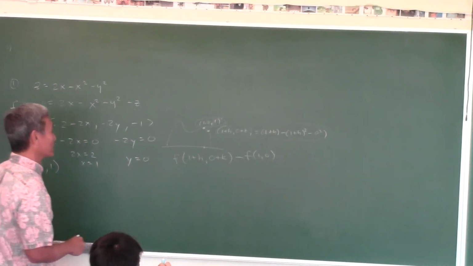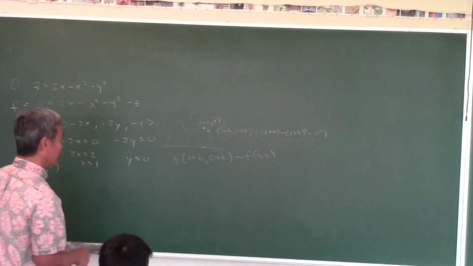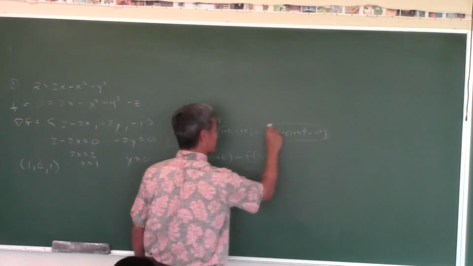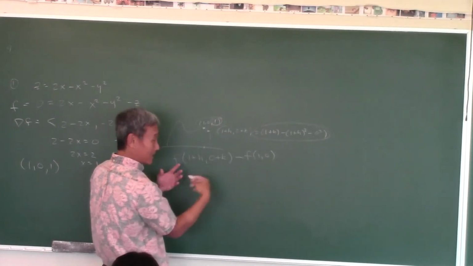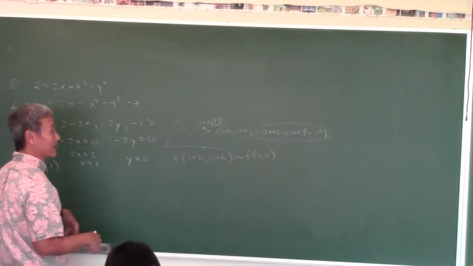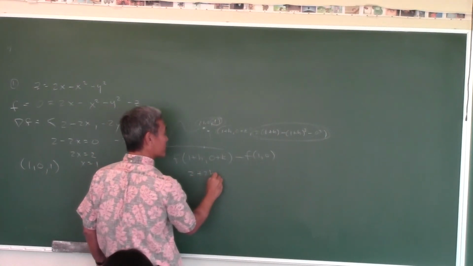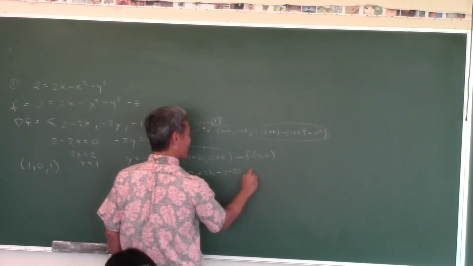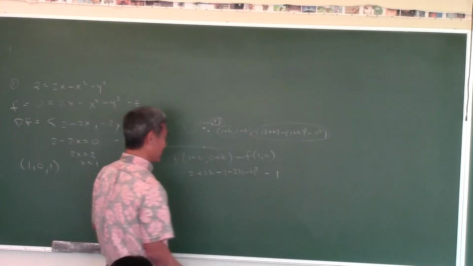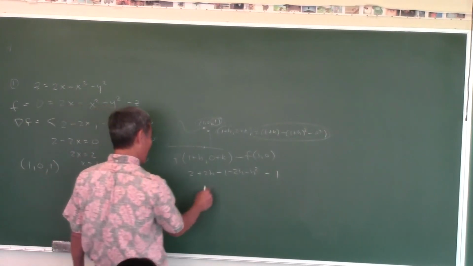Okay, so here we go. Let's take this and subtract that. Actually, we're talking about the z coordinates now. This thing basically gives you the z coordinate. So it's this z coordinate minus that z coordinate, and whether that is positive or negative is going to tell us. So let's simplify that: 2 plus 2h minus 1 minus 2h minus h squared minus 1. So what we have to determine is, is this quantity always positive, always negative, or we cannot tell, sometimes positive, sometimes negative? So let's simplify that. Hey, these cancel out.